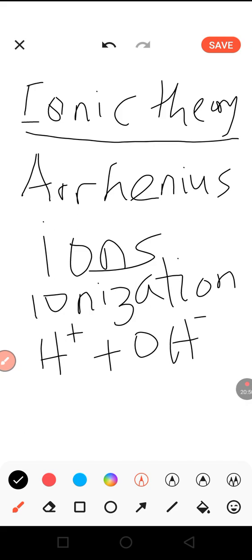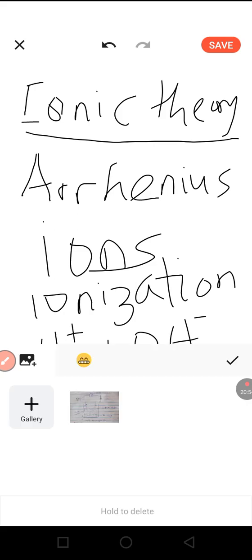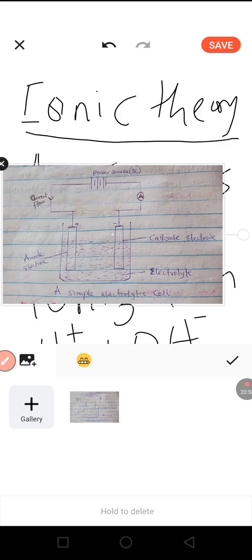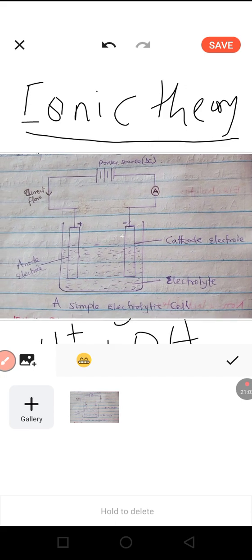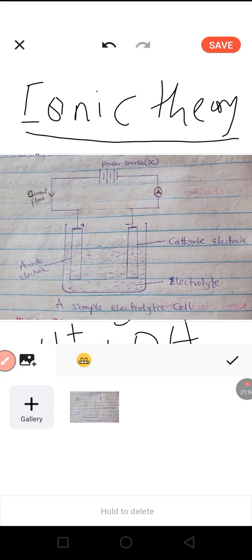The positive ions migrate to the cathode. The positive ions are referred to as cations. So positive ions, cations, move to the cathode.